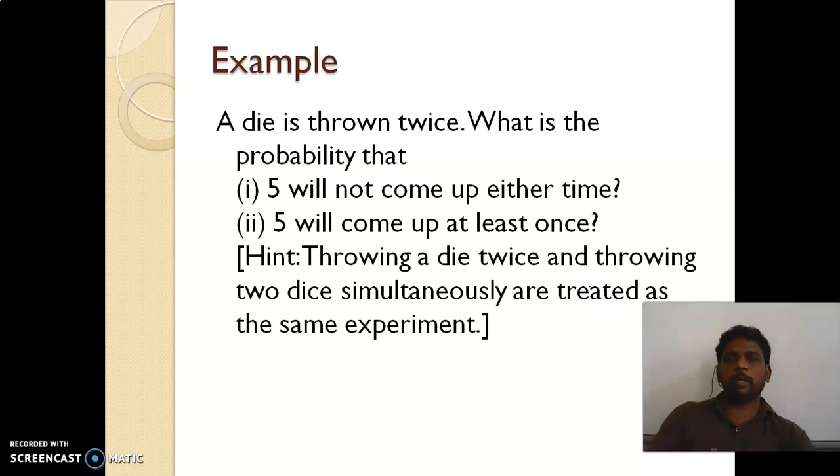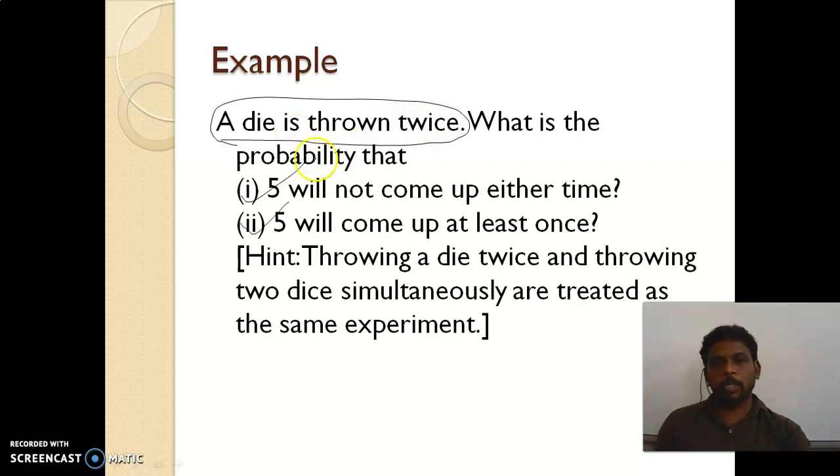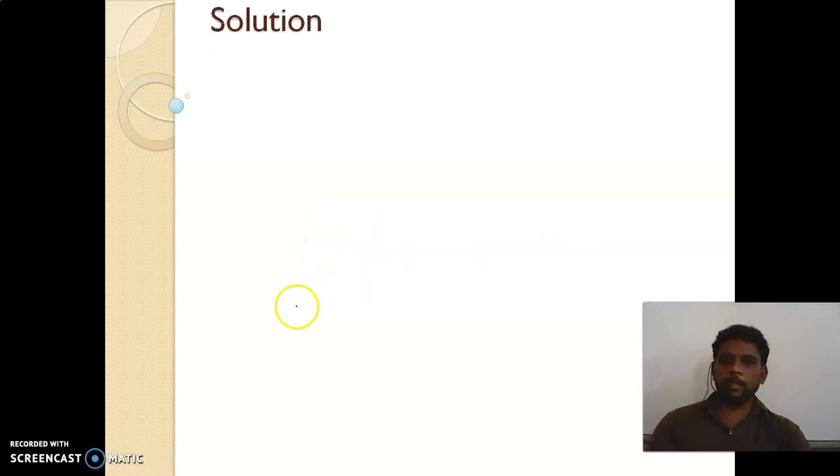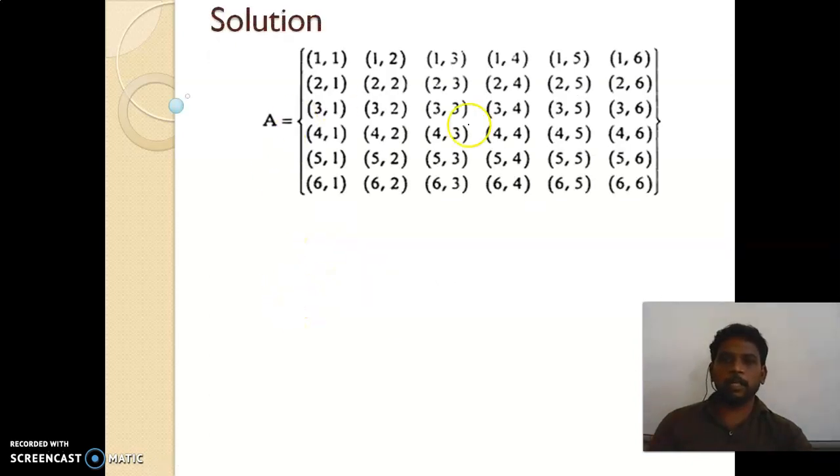A die is thrown twice. What is the probability that 5 will not come up either time, and 5 will come up at least once? Okay. So a die is thrown twice. Here only one die is thrown 2 times, or 2 dice thrown at a time. So both are the same results. Okay. So look at the sample space. When you are throwing 2 dice, these are the sample spaces. In the last class itself we have seen. So how many cases are available? Totally 36 cases are available here.